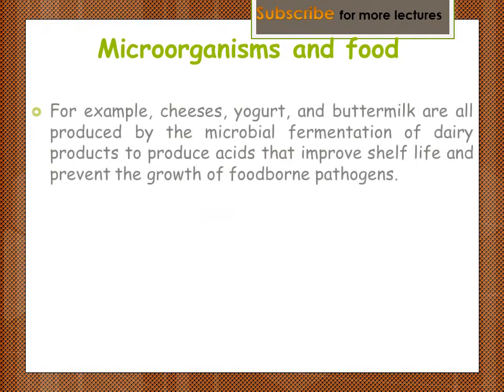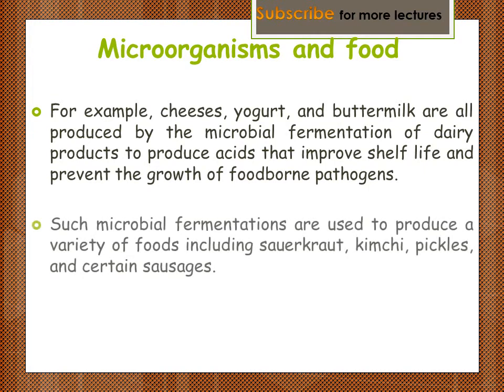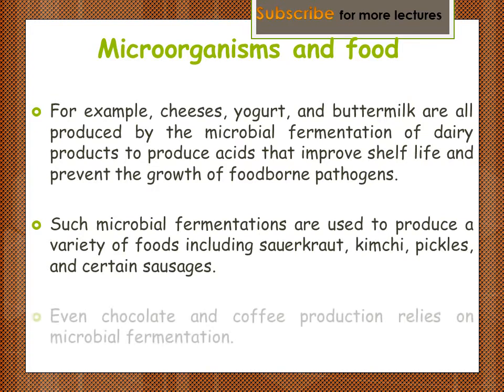For example, cheeses, yogurt, and buttermilk are all produced by the microbial fermentation of dairy products, which produces acids that improve shelf life and prevent the growth of foodborne pathogens. Such microbial fermentations are used to produce a variety of foods including sauerkraut, kimchi, pickles, and certain sauces. Even chocolate and coffee, for your information, rely on microbial fermentation in their production.